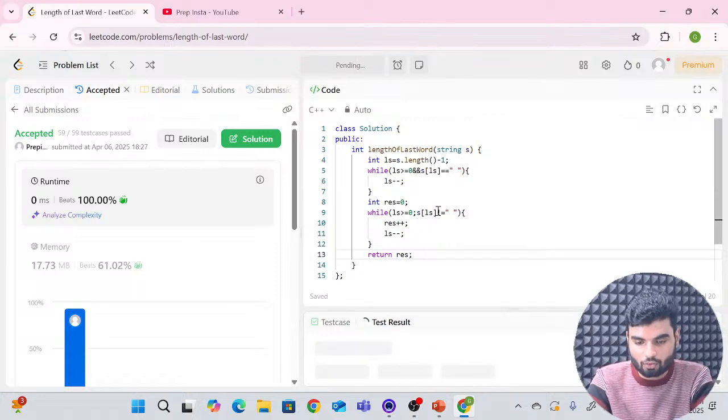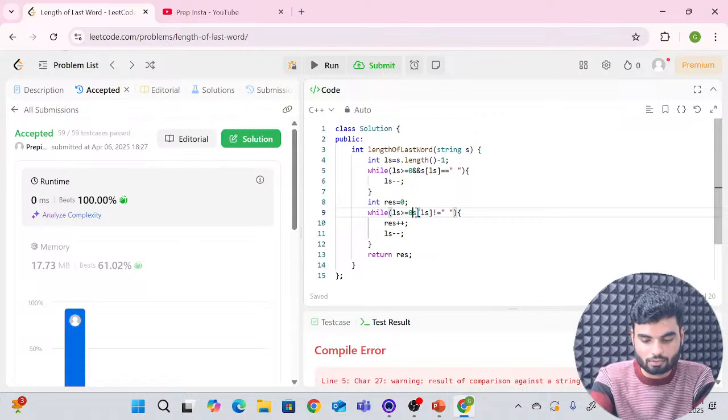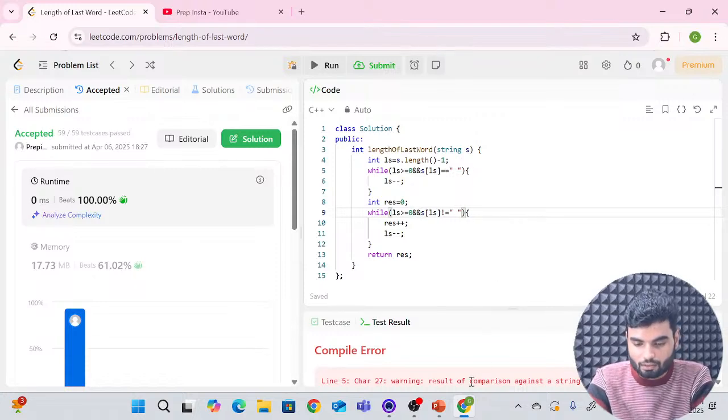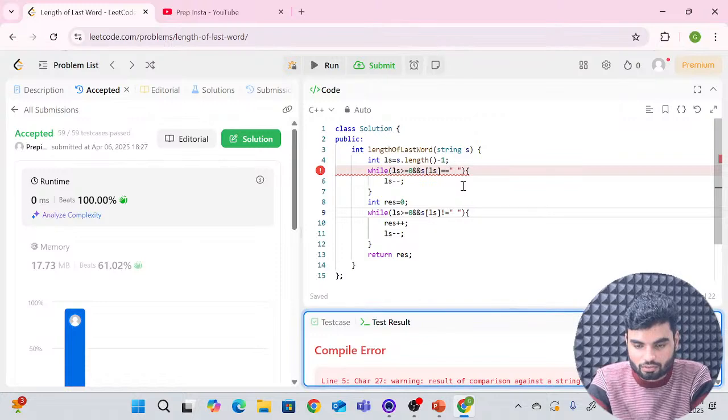Probably that should work. Oh, I haven't added and here. My bad. And there is an error: result of comparison against a string literal is unspecified. What does it mean? Let's see, line 5 it was mentioning somewhere.